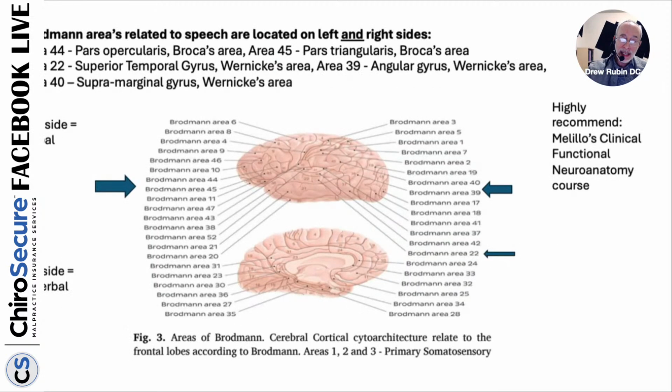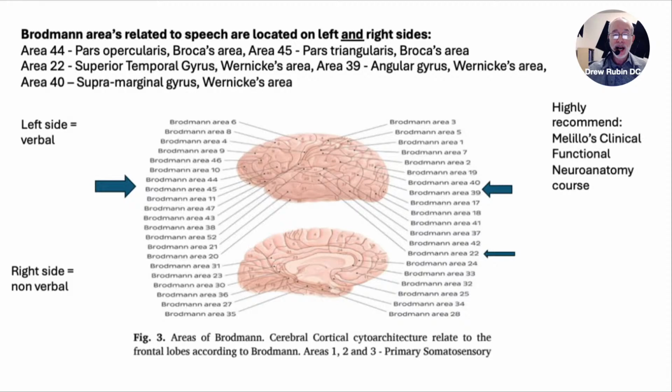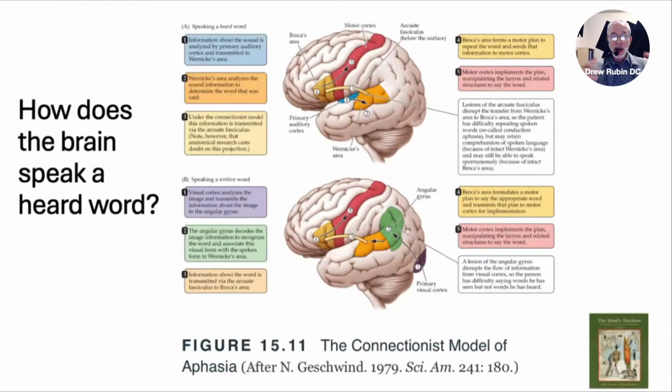So what's going on is these Broca's areas. We used to think of Broca's and Wernicke's areas as a left-hand thing. No, it's not. There's actually similar areas on the right-hand side, but they are dealing with more of the nonverbals. And why is that important? Because in order for the brain to speak a word, in order for the brain to understand a heard word, you need both sides of the brain.